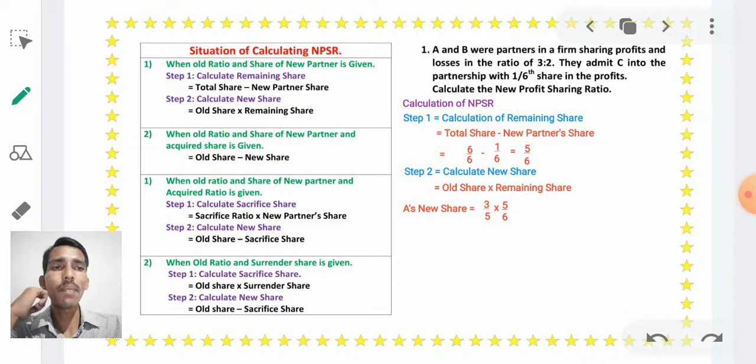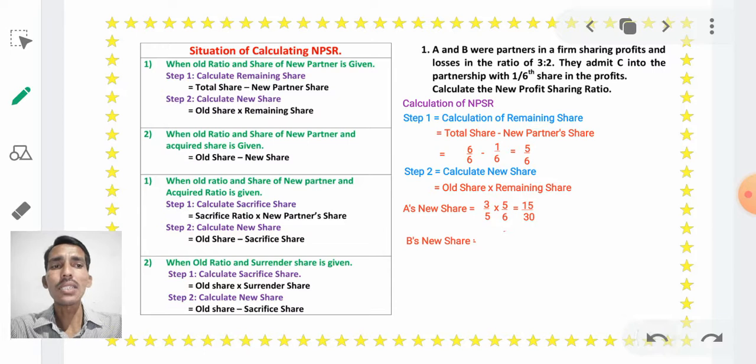Now make the multiplication. 3 5s are 15 and 5 6s are 30. Is it clear? 3 5s are 15 and 5 6s are 30. The new share of A is 15/30. If the company got 30 rupees profit, then 15 rupees will be given to A.